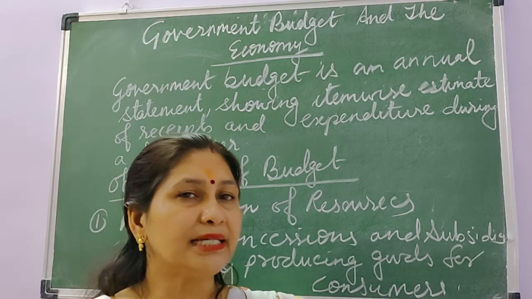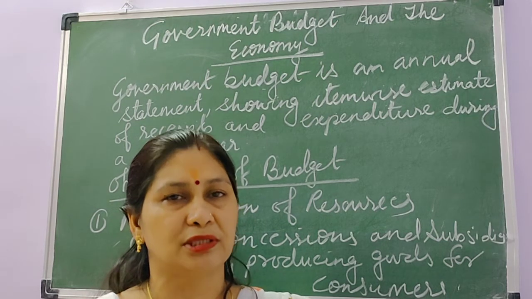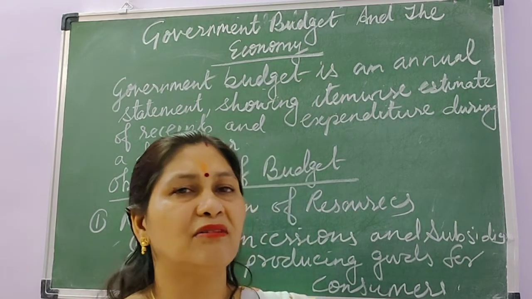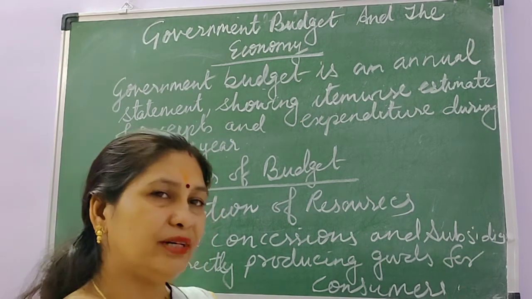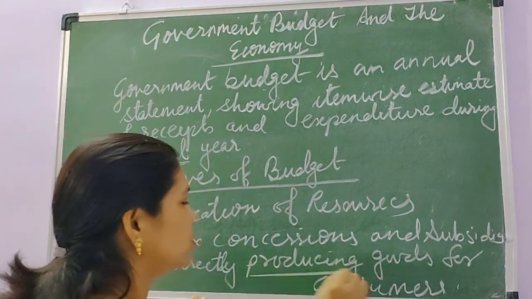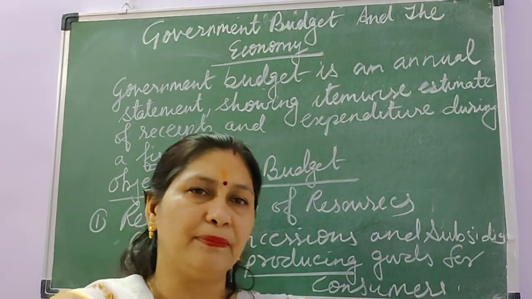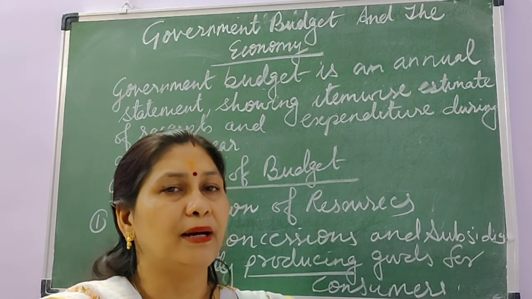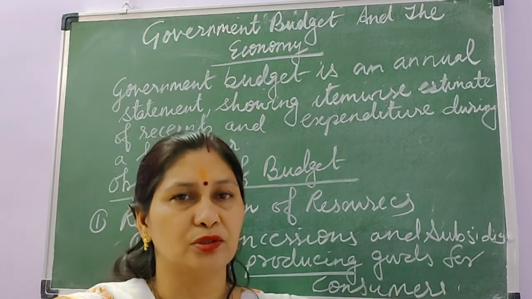So in these areas government is directly taking the responsibility of producing goods. So another objective of government budget is that government is planning in the budget so that it can have funds for production of those goods which are generally needed by the poor people also and by the public, which are not produced by the private sector. So in this way, government is reallocating the resources.